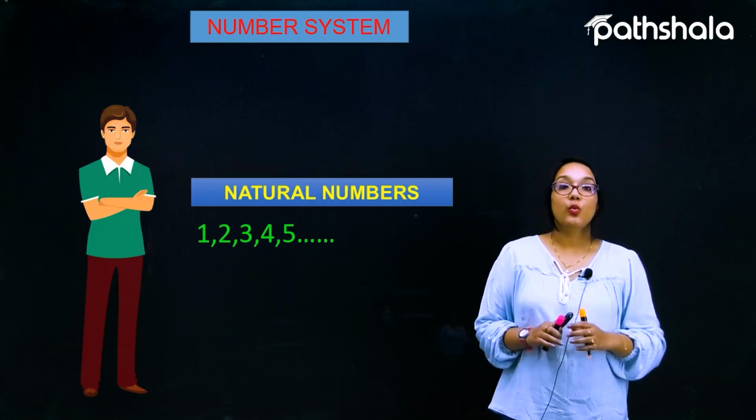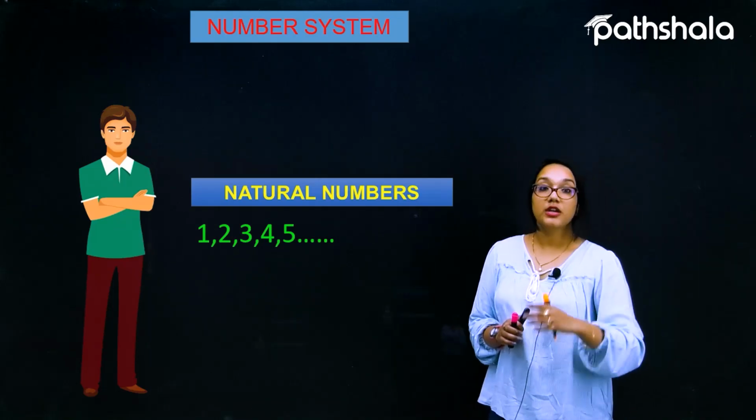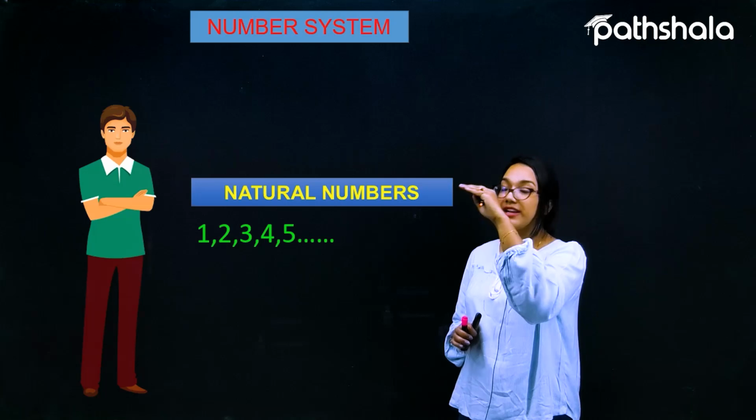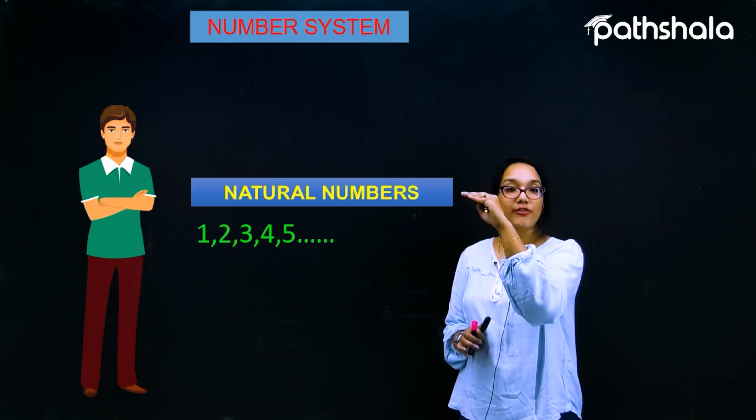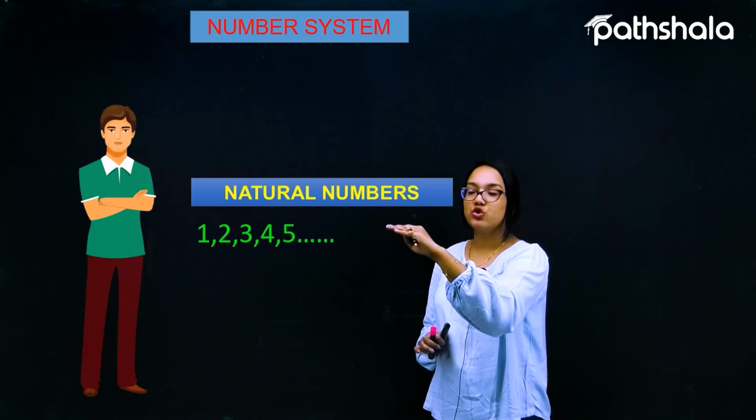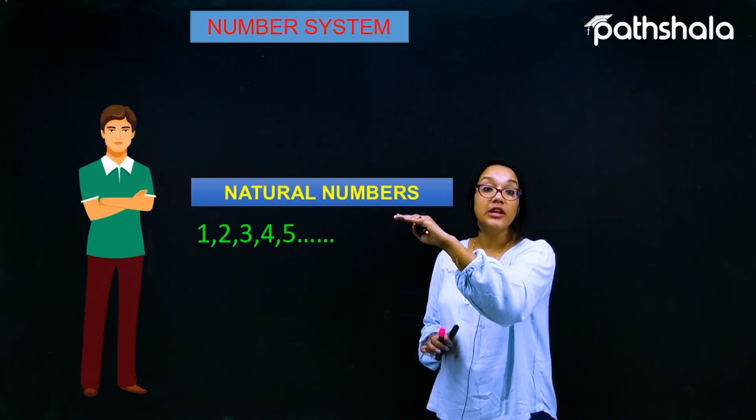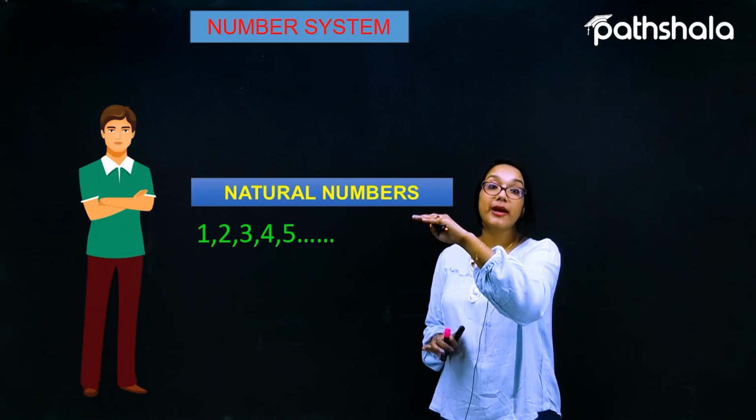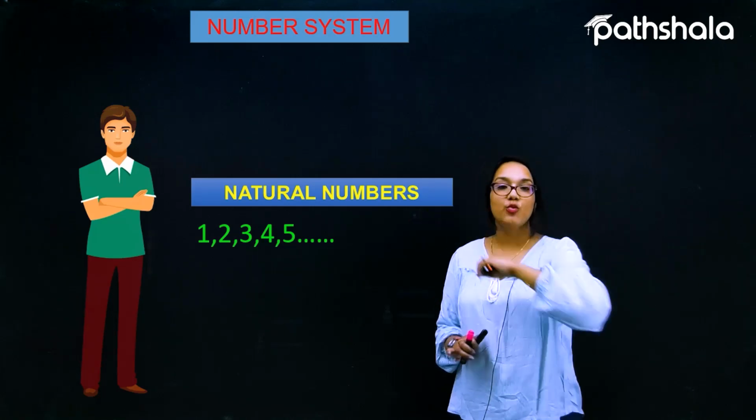So let us talk about the further kinds of numbers. I hope the natural numbers are really clear to you, what these kinds of numbers are. These are the numbers that include the collection 1, 2, 3, 4, 5, 6 and 7, which is also represented by capital N. So let's move on further.